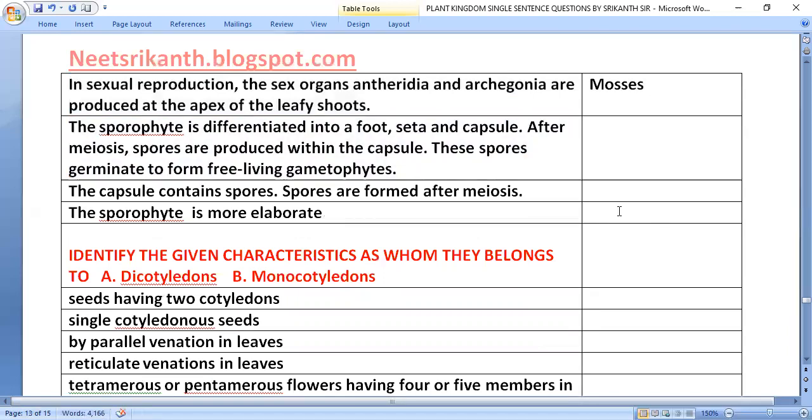The sporophyte is differentiated into foot, seta, and capsule. After meiosis, spores are produced within the capsule. These spores germinate to form free-living gametophytes, that is in liverworts. The capsule contains spores. Spores are formed after meiosis, mosses. Sporophyte is more elaborate, mosses.